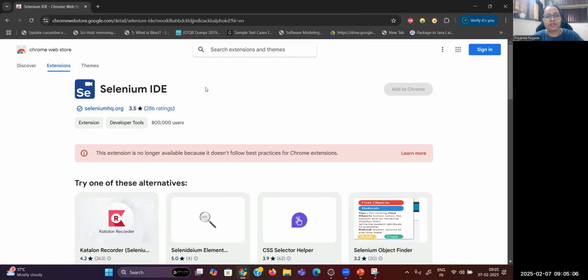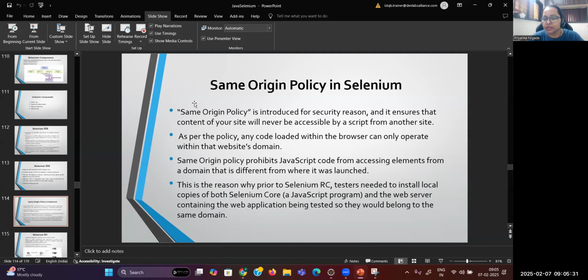So generally we don't have this IDE now, as it is not following the Chrome extension requirements. Let me check again. Yeah, they have removed it. Can you see that? Previously we used it, right? But now they have removed this extension from Chrome, because it doesn't follow the best practices of Chrome. That's the main point: IDE is still available, but nobody uses Selenium IDE to test their application. So now you can't add it.